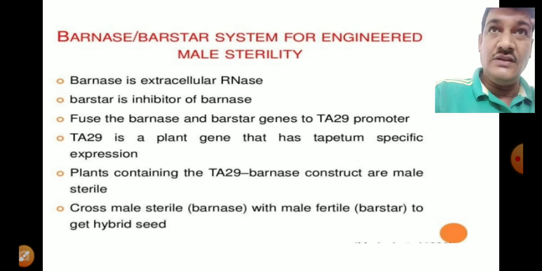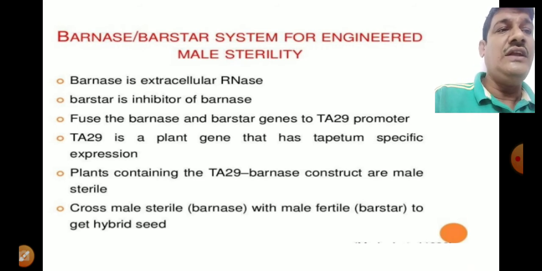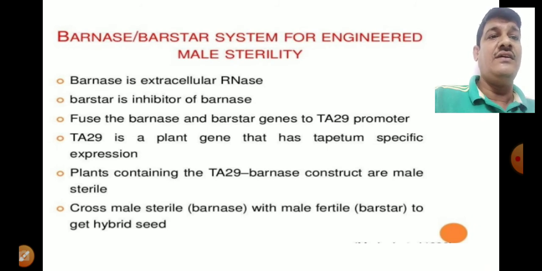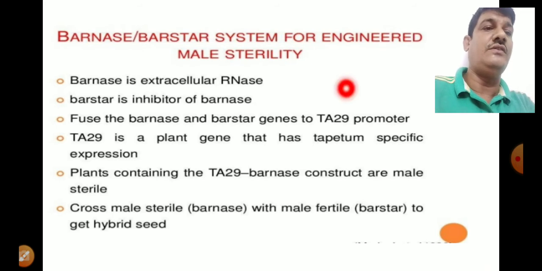If you see the anatomy of the anther, you find three layers: the endothecium layer, the middle layer, and the tapetal layer. The tapetal layer contains a gene that is known as the TA29 promoter gene. This is called the TA29 promoter gene.